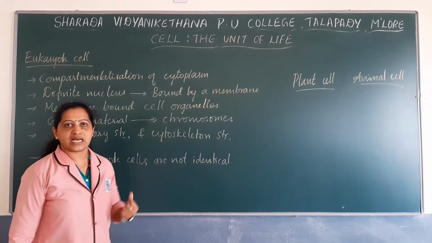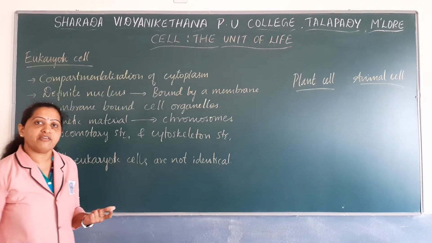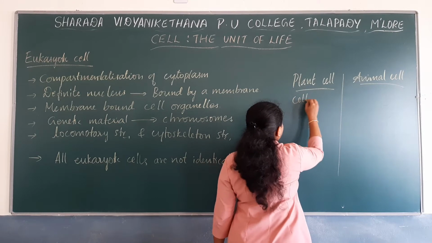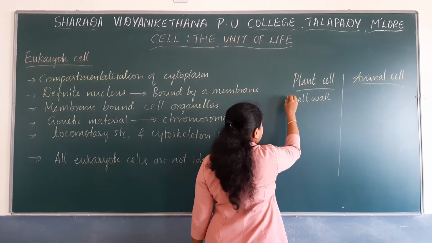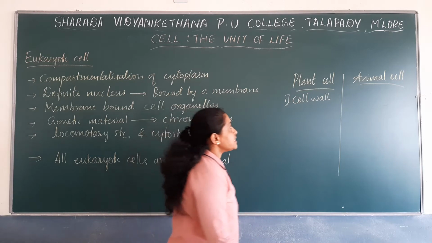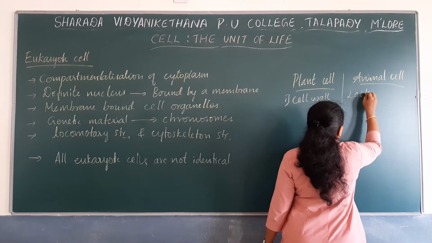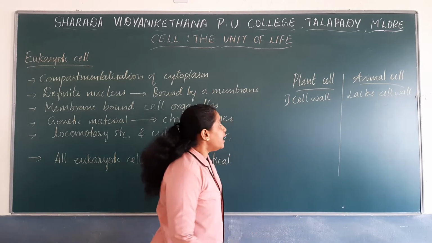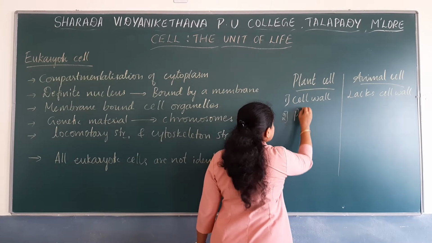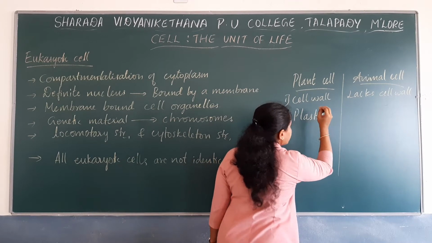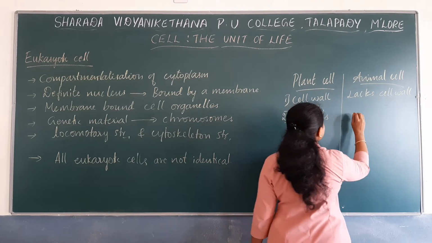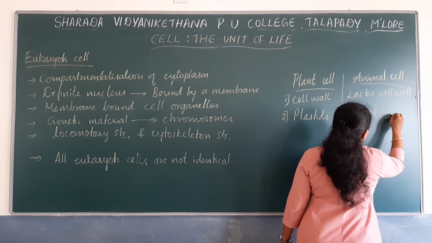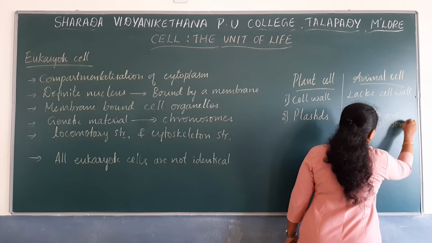In case of plant cell, they have a definite cell wall, whereas animal cell lacks cell wall. And plant cell has certain cell organelles known as plastids, whereas animal cells do not have plastids. Plastids are absent.